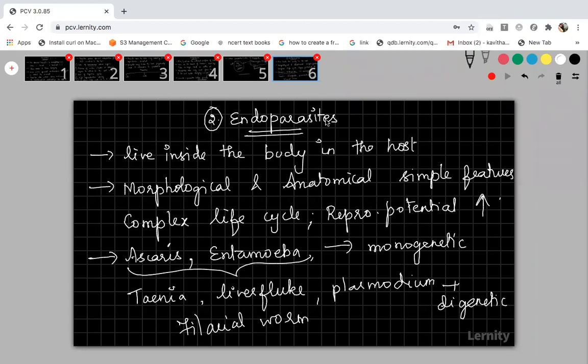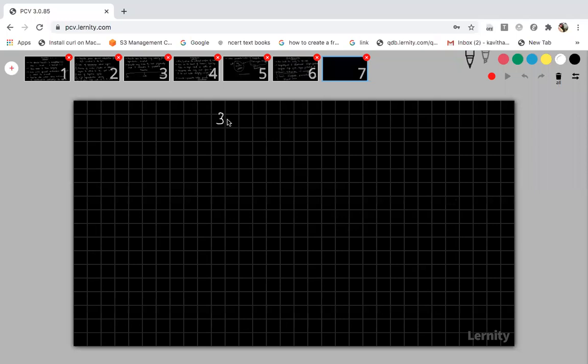Endoparasites we have already studied in the previous chapter. That's why I'm not giving more information, because you know all this very well. What are the diseases caused by these organisms, what symptoms appear, what is the infective stage, everything we studied there. Now the last type of parasite is the brood parasite. So this is a different one.